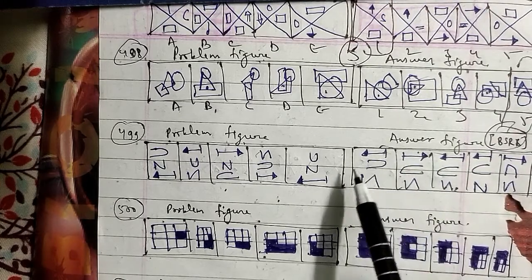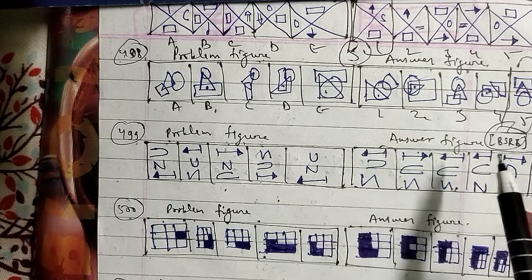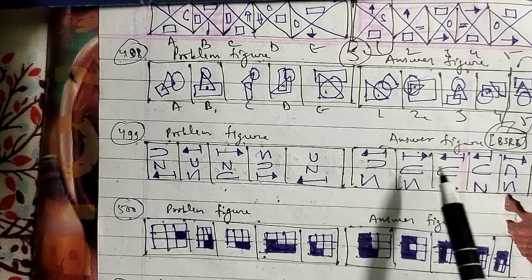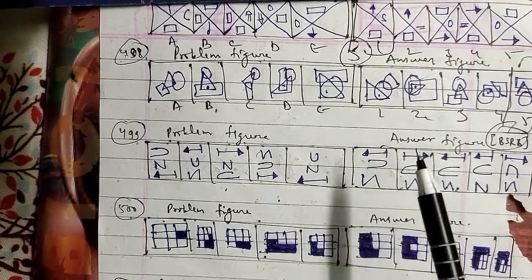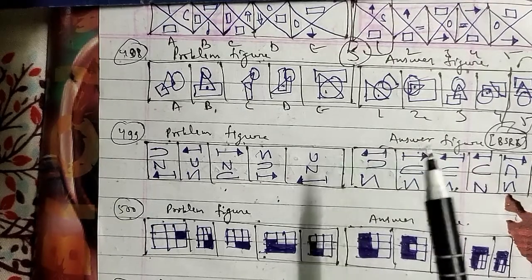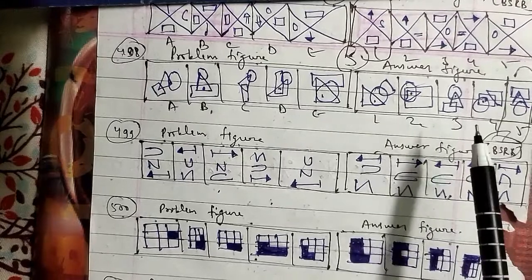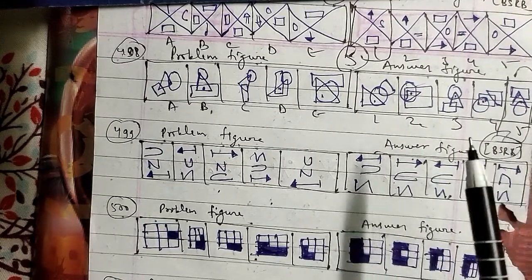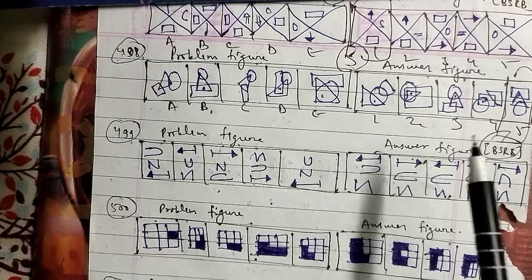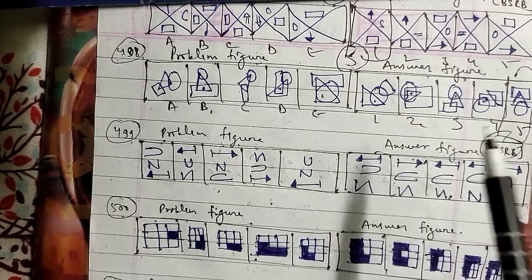So here in these figures, the U-shaped symbol rotates 90 degrees clockwise in the first step and the second step, and 180 degrees in the third step, and again 90 degrees clockwise in the fourth step and fifth step and so on. The arrow gets laterally inverted in every second step, and the N-shaped figure gets inverted in each step.